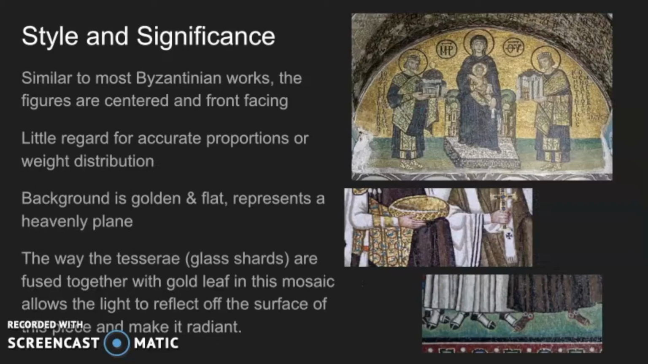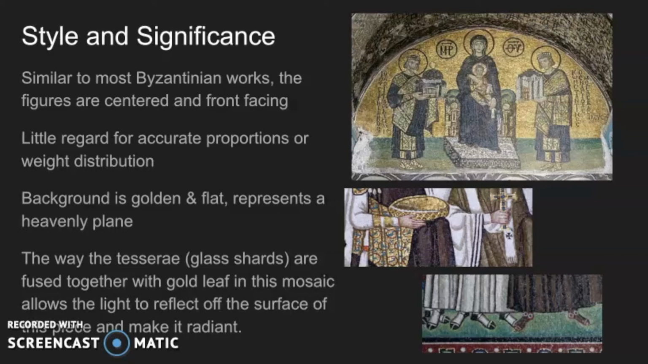The style of this mosaic is very similar to other Byzantine works and mosaics because the figures are centered and front-facing. There's little regard for accurate proportions or weight distribution. They have that lanky proportion. You can see in the stance of their feet and in the posing of their arms that they're very stiff and duplicated. The background is golden and flat, representing a heavenly plane that is outside of physical existence and is divine.